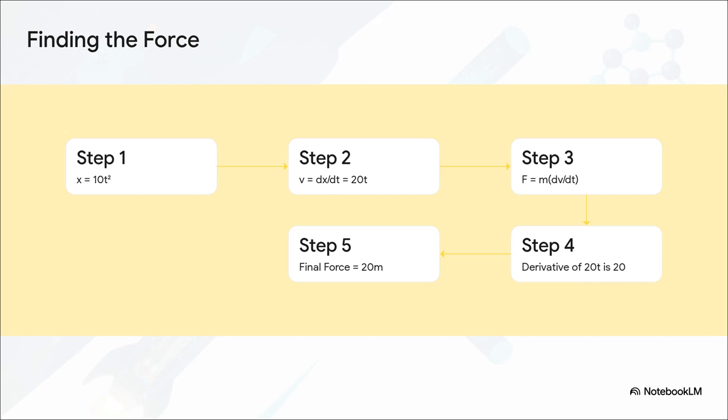Well, first we need velocity, which is simply the rate of change of displacement. We take the derivative of 10t squared, which gives us a velocity of 20t. Since we know mass is constant here, we can use force equals mass times the rate of change of velocity. We take the derivative of our velocity, 20t, which just leaves us with an acceleration of 20. Multiplying that by our constant mass m, we find our final applied force is a clean 20m.